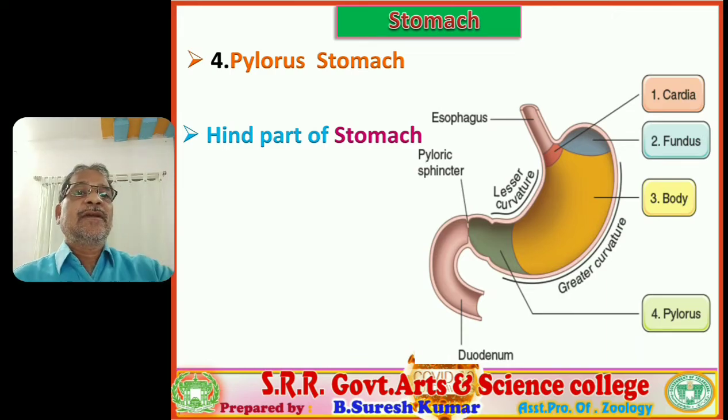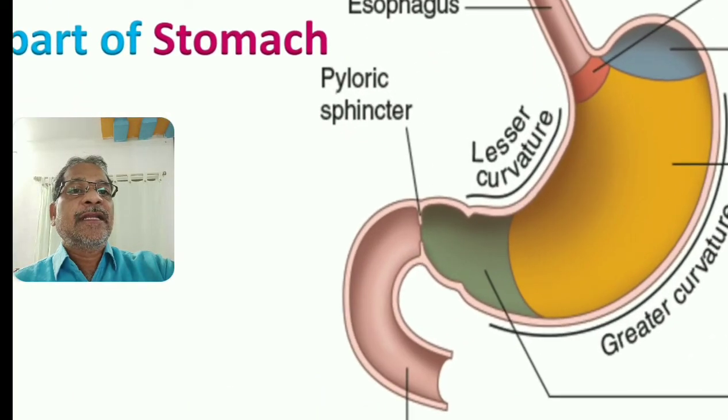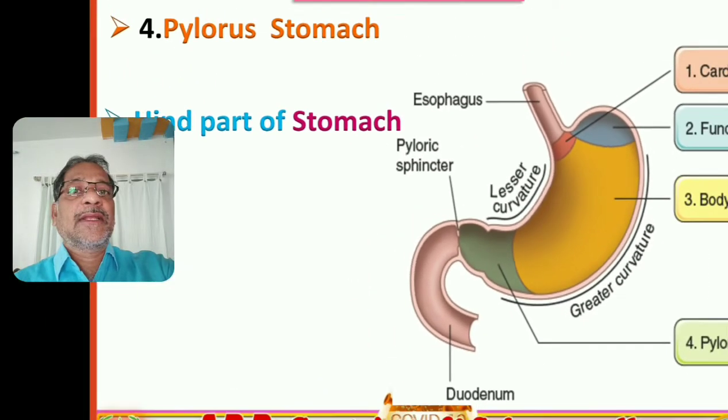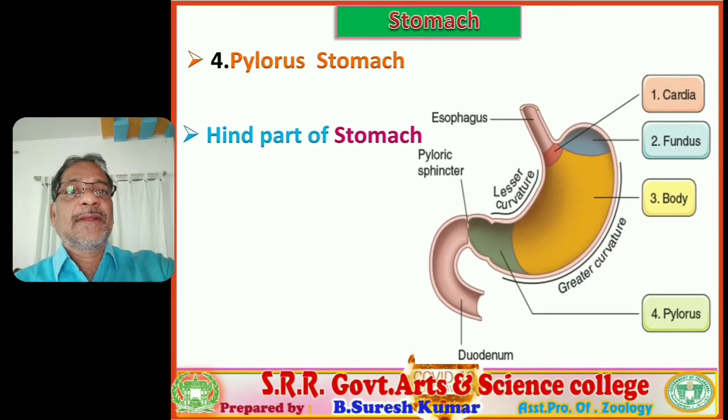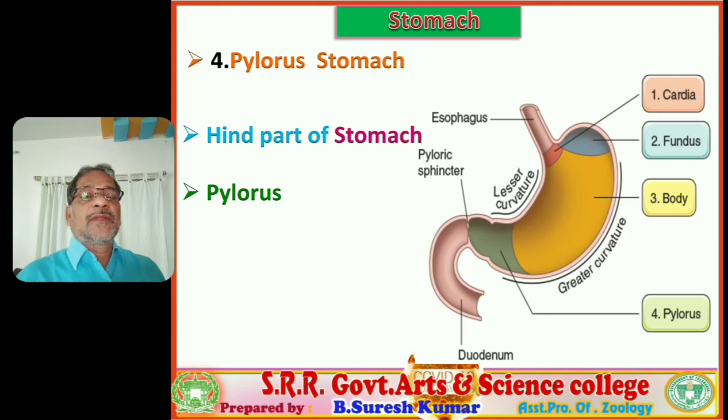You observe the pyloric region of the stomach, the green color chamber. Clear? The pyloric region of the stomach opens into the small intestine. Where it opens into the small intestine, an aperture is present. That is called the pylorus.